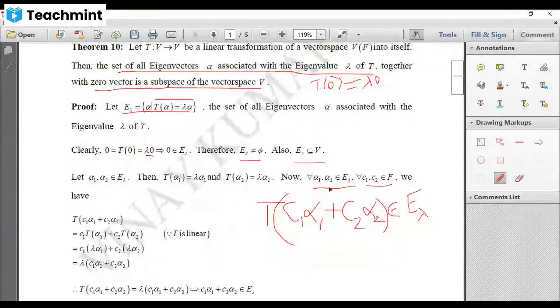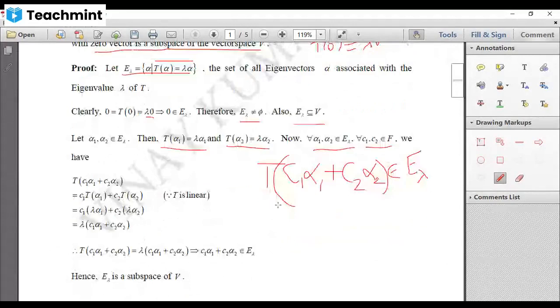Now, we have chosen alpha 1 and alpha 2 in E lambda. We know that any vector which belongs to E lambda satisfies this condition. Therefore, T of alpha 1 is equal to lambda alpha 1 and T of alpha 2 is equal to lambda alpha 2, because alpha 1 and alpha 2 belonging to E lambda means they are eigenvectors associated with lambda. So we know this fact. Using this fact, we have to prove.